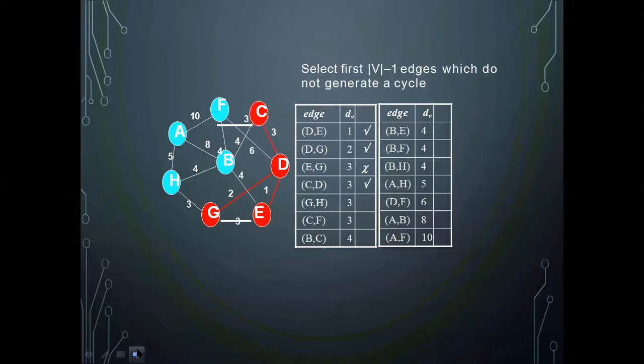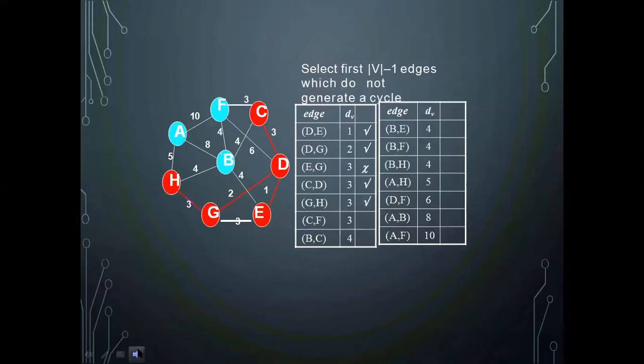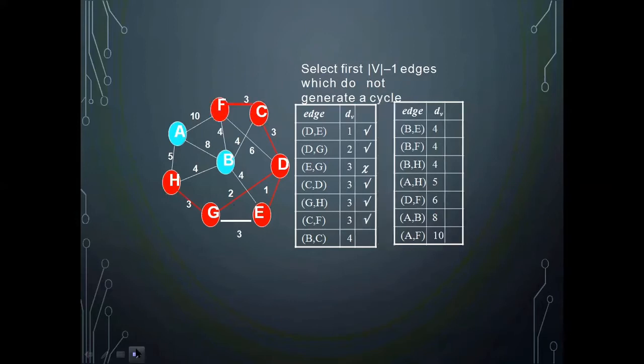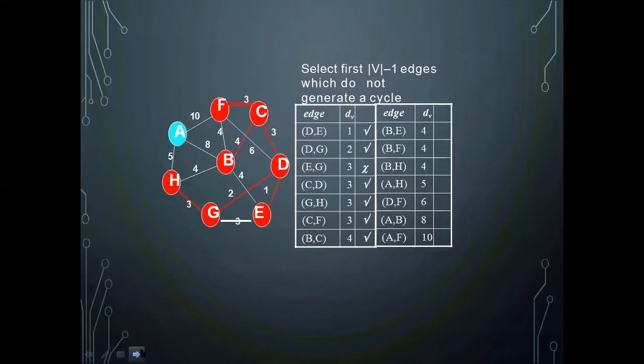Next is GH. GH is this edge. Is it making a cycle? No, I can add it. Next is CF. CF, this edge. Is it making a cycle? No, I can add it. Next is BC. BC, if I add, is it making a cycle? No, it is not making a cycle. I can add. Next is BE.